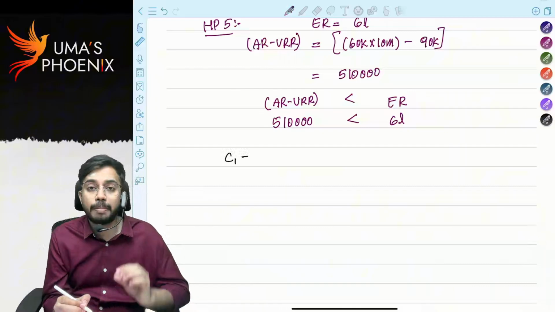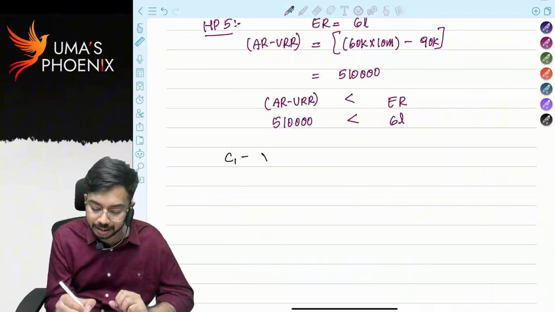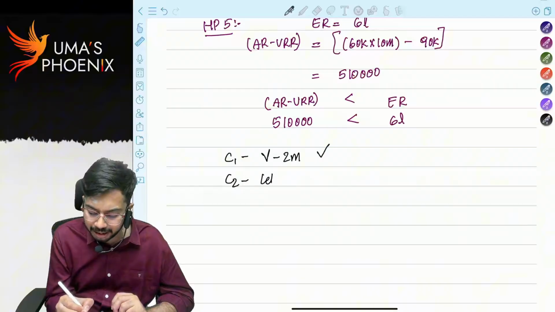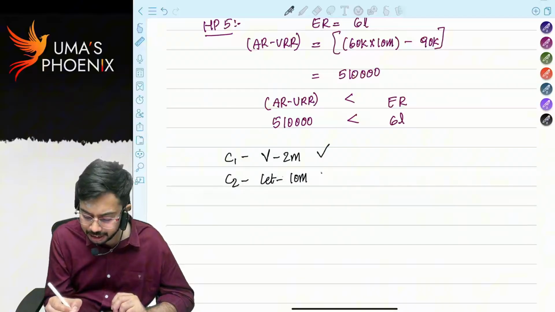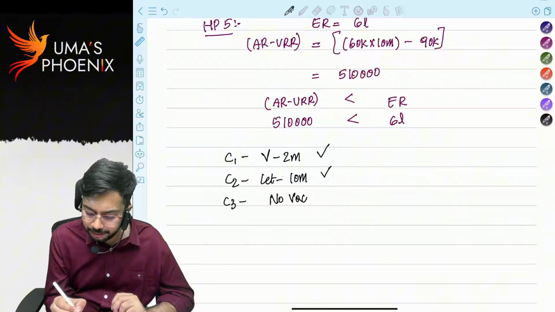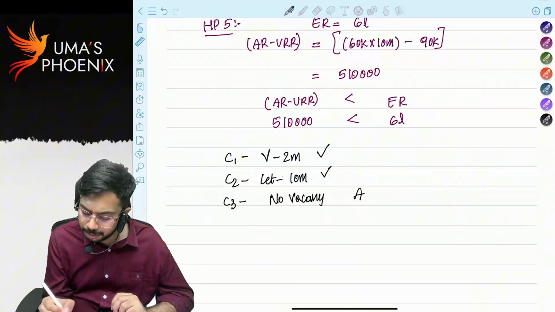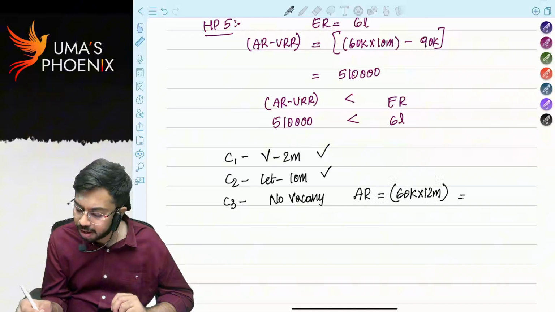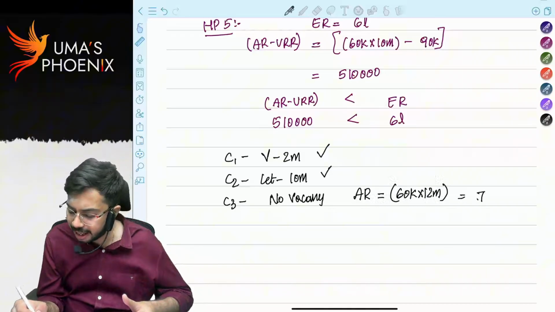Condition 1, house property is vacant for 2 months. Satisfied. Condition 2, house property was let out for 10 months. Condition satisfied. Condition 3, no vacancy. If vacancy is not there, then how much will be actual rent? 60,000 into 12 months, 7,80,000.